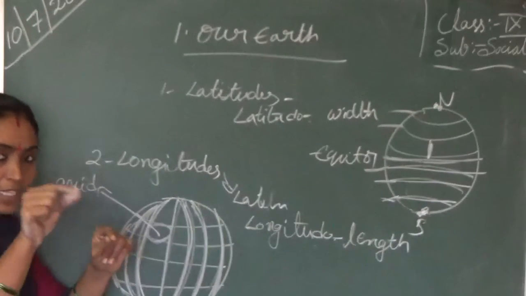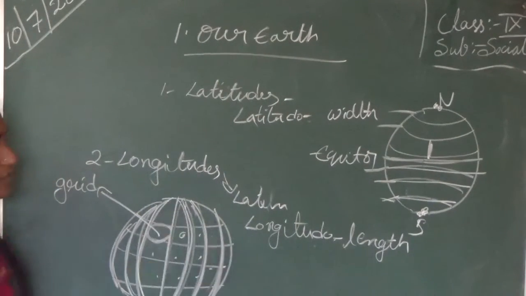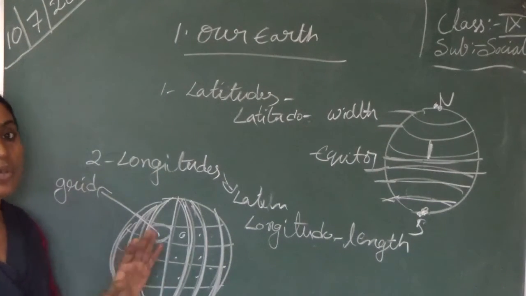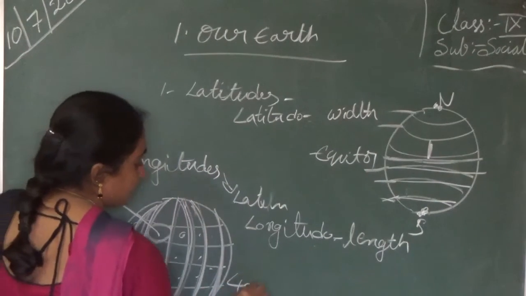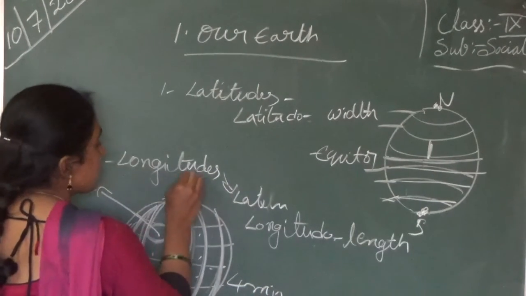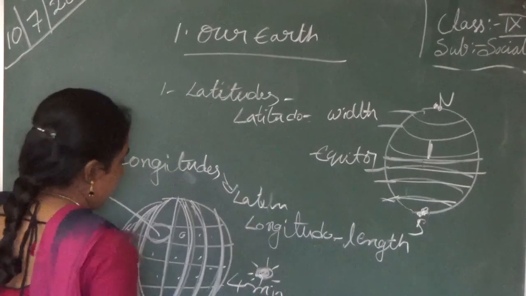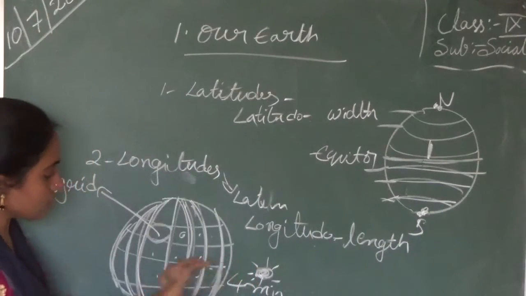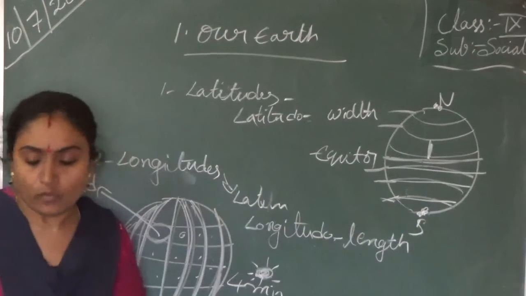So the dots or places that come in the middle are called grids. And when the sun moves 1 degree of longitude, it takes 4 minutes. Here the sun rises in the east, so the sun rays change at 1 degree, which means the time taken is 4 minutes.